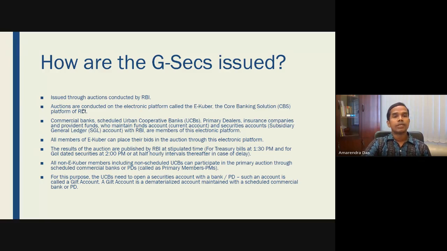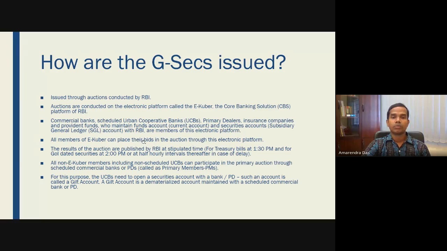And then how are they issued in the market? Basically, there is an online platform called eKuber, a core banking solution where the commercial banks, scheduled urban cooperative banks, primary dealers, insurance companies and provident funds, and whoever maintains a fund account and security account with RBI, can participate in this online electronic platform where the auction is done.